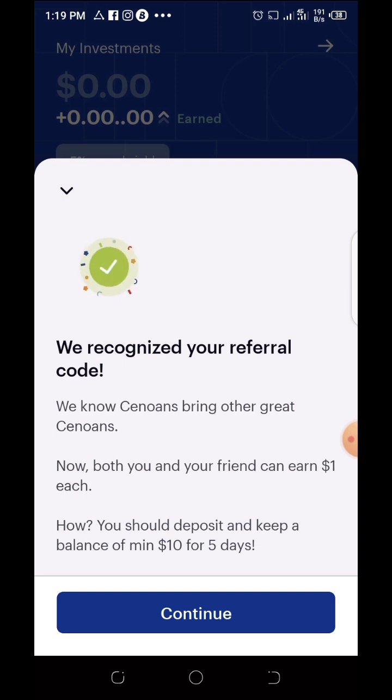You can do a referral program. There's a referral program here, but you can only get the referral bonus if you refer your friend and your friend deposits at least $10 for 5 days. So you're going to get $1 and your friend is also going to get $1 extra. So this is just a notice.